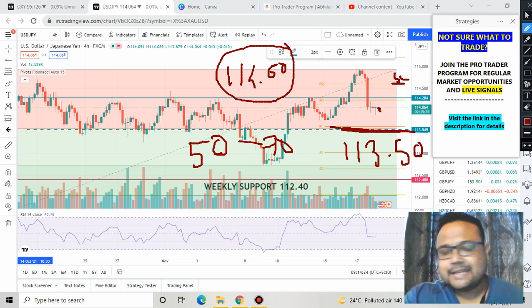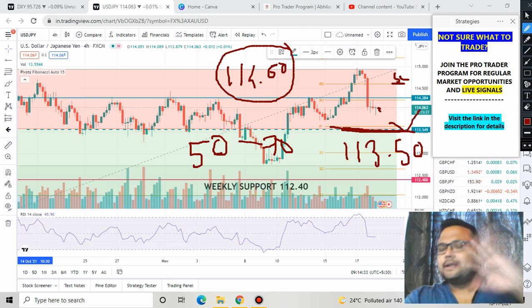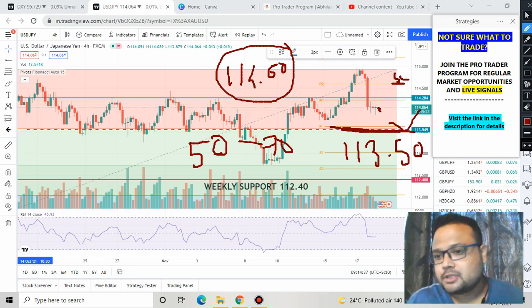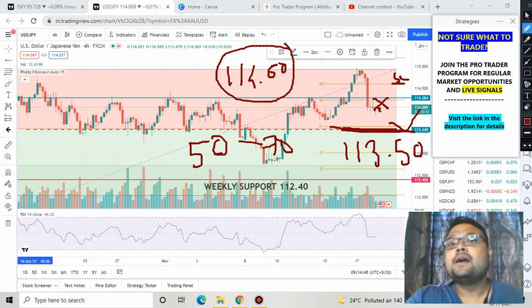Though the market has been testing this level too many times, I think that the market may still bounce from here. So if the market bounces, then you can go for a buy again. But yes, that is totally optional, because if you have taken a sell position, then you cannot take a buy here. But those traders who avoid this particular portion here can take a buy here if the market bounces.